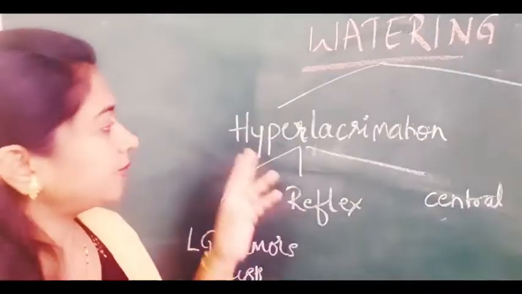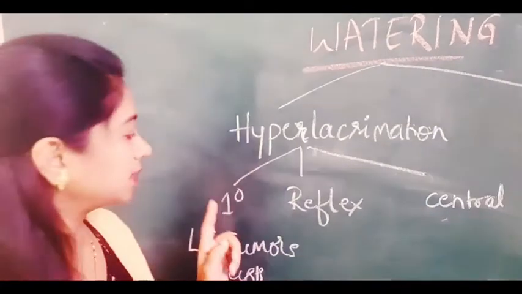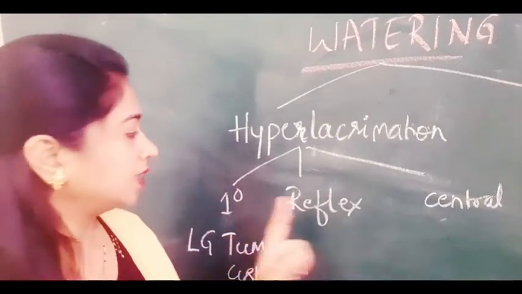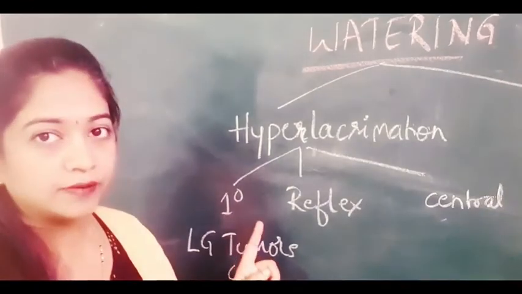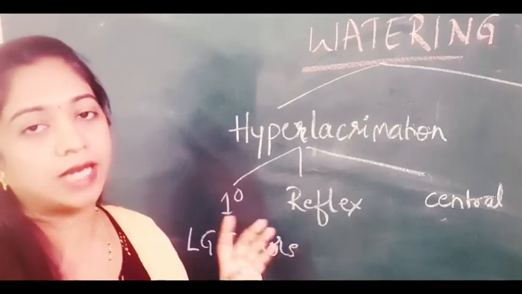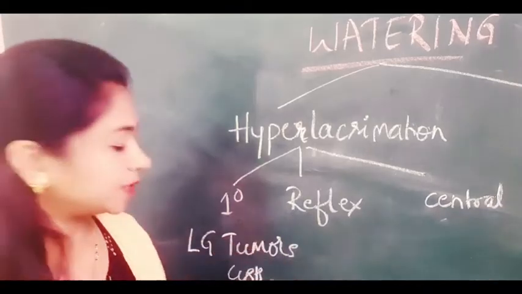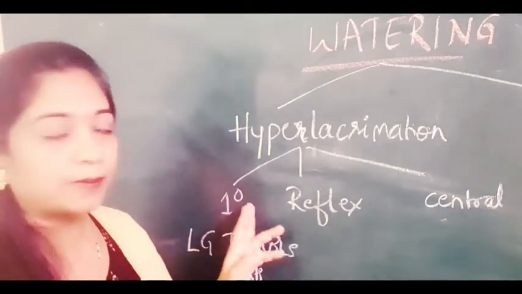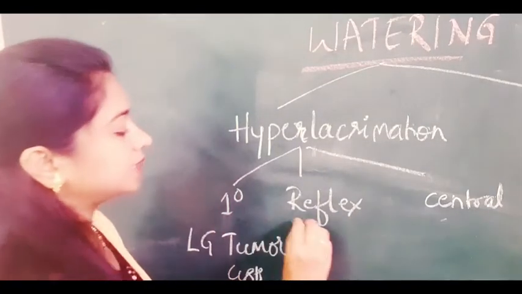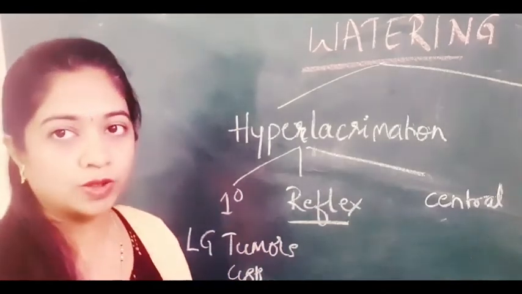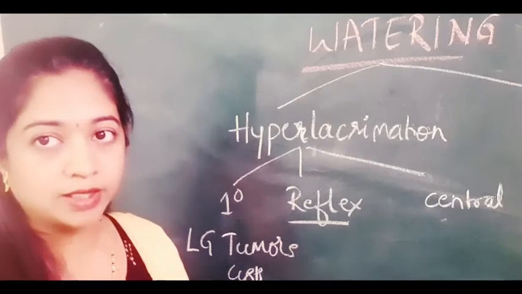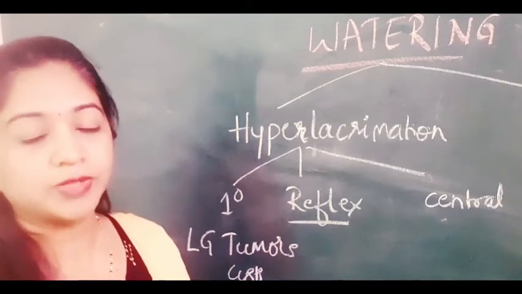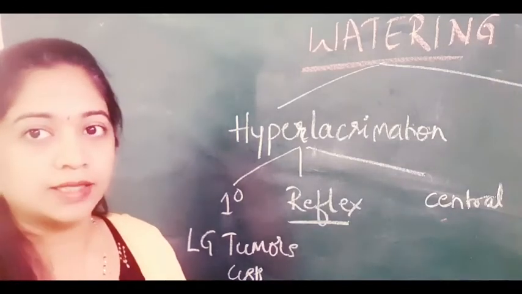So hyperlacrimation you can further divide into primary hyperlacrimation, reflex hyperlacrimation, and central hyperlacrimation. Primary is quite rare, which is secondary to direct stimulation of the lacrimal gland, like in case of some lacrimal gland tumors or lacrimal gland cyst. The second one, reflex hyperlacrimation, is the most common one, where there is reflex watering in case of any affections of the ocular surface structures like the eyelids, the cornea or the conjunctiva.